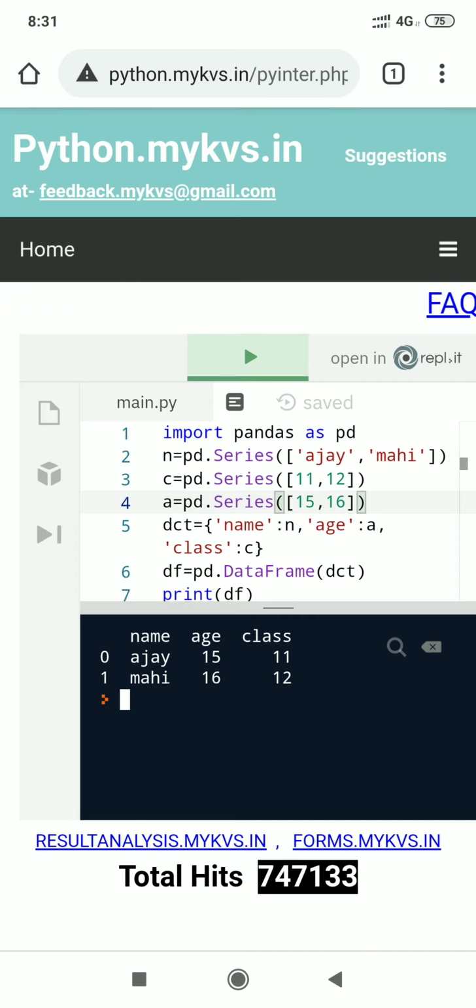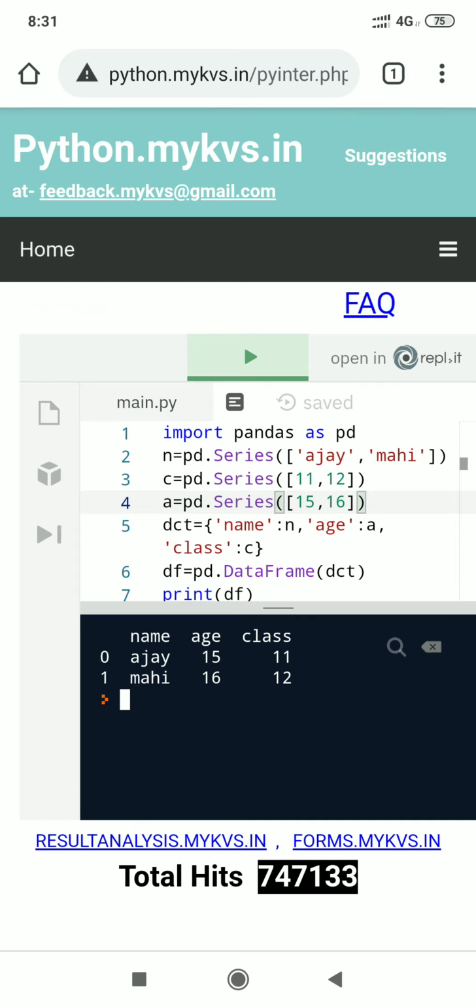pd as an object of pandas. n is one of the series to contain names: pd.Series, passing some names there as a list. Then next one is class, c for class. It will hold the values of a series where there are two items, 11 and 12. And last one is age, a for age, their values are 15 and 16.